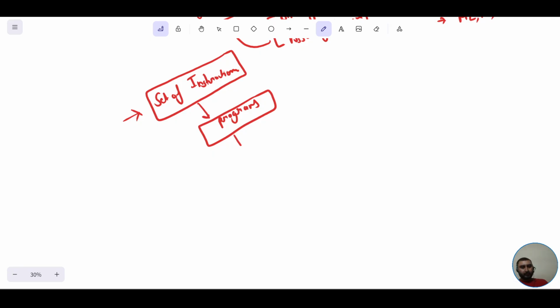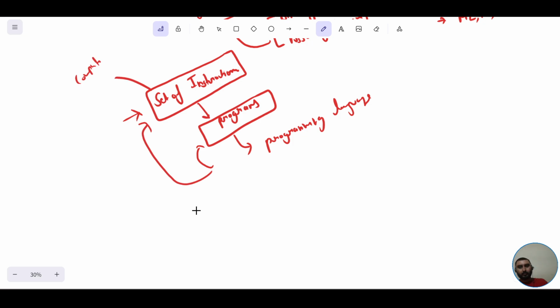And the language with the help of which you are able to write down these programs is called a programming language, and Python is one of them. With the help of Python, we can write down the programs, or in other words, the set of instructions which are further given to the computer so that it can perform a certain computational task.